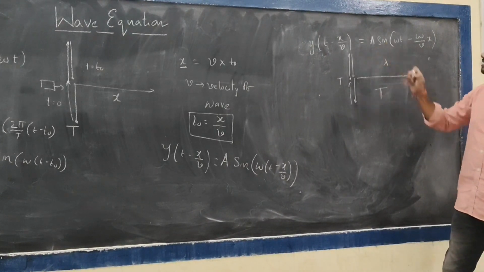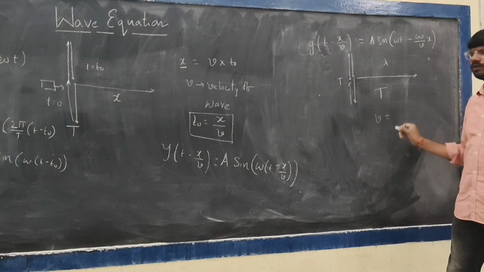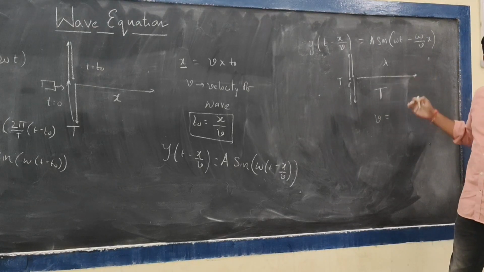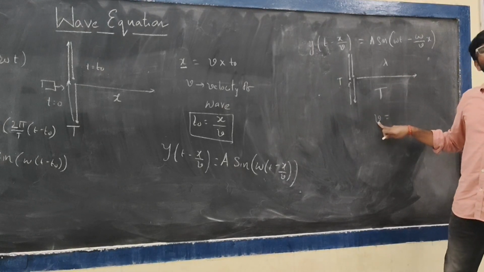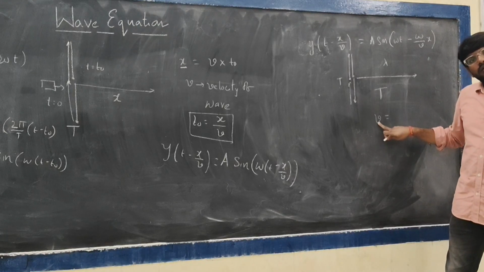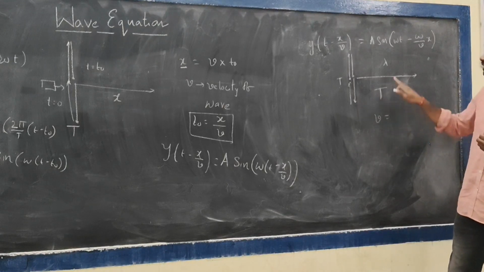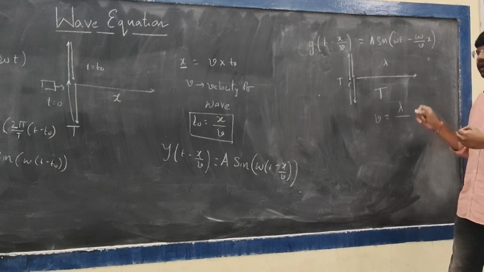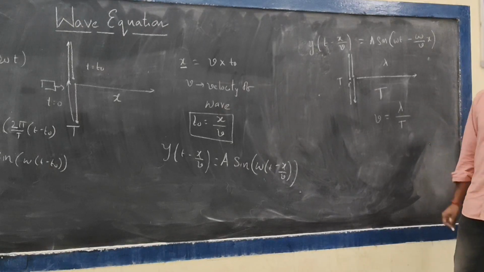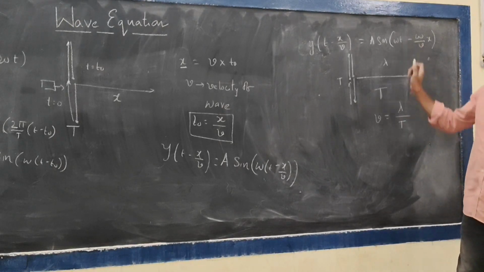Then how can I write velocity? Velocity of the wave equals displacement or distance by time. Here the displacement is lambda and the time is T. So substitute the same in the above equation.